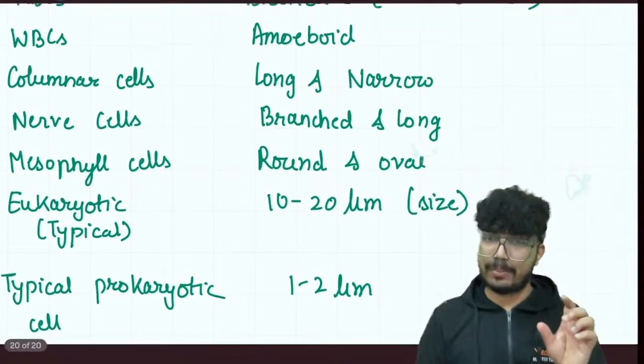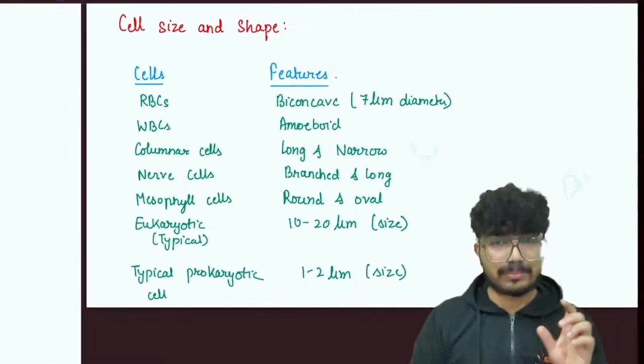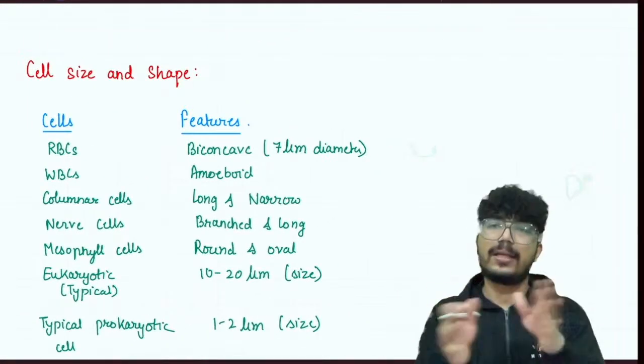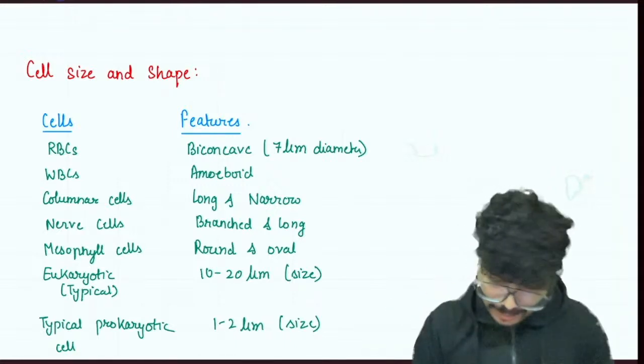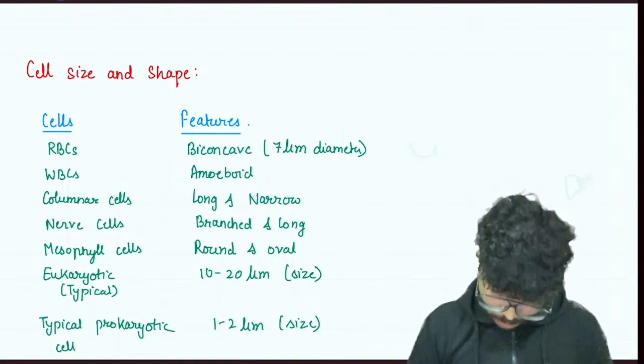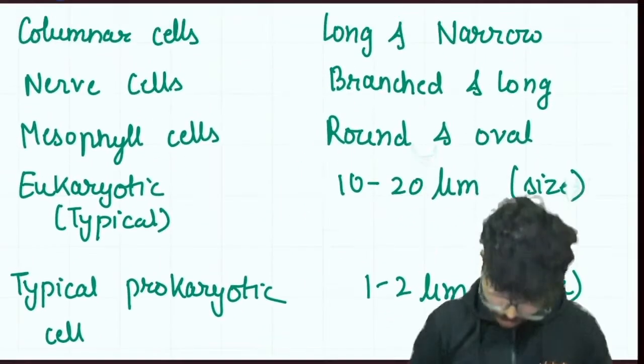Talking about the length, bacteria generally tend to have their length between 3 to 5 micrometer. This is what NCERT writes. I don't have space here, I can write it here actually. Is it visible? Yes.